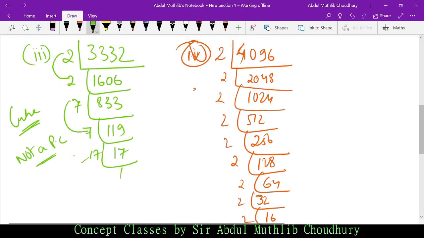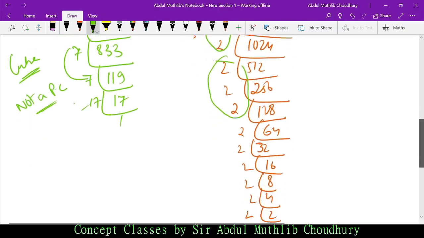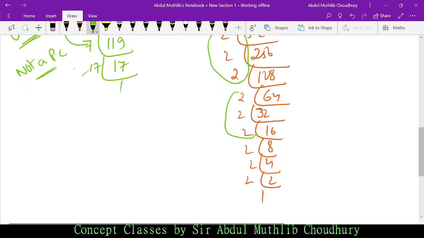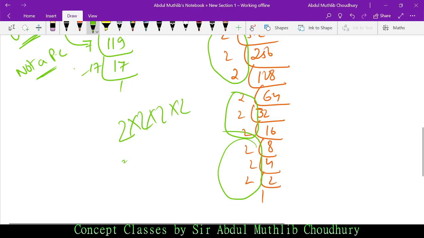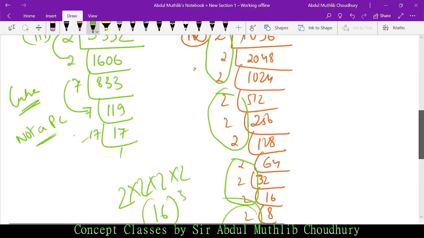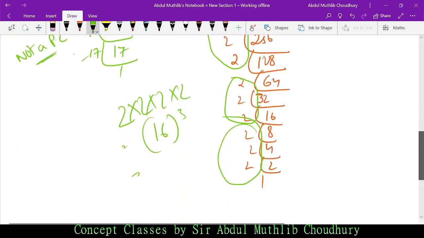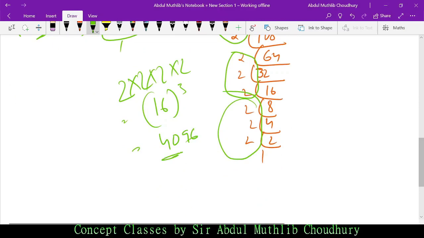First, see, 1, 2, then 3, and then we have 4. So how do we put it? 2 into 2 into 2, 2 into 2 is 4, into 2 is 8, into 2 is 16, 16 cube. If you do 16 cube, the resultant figure will be 4096.